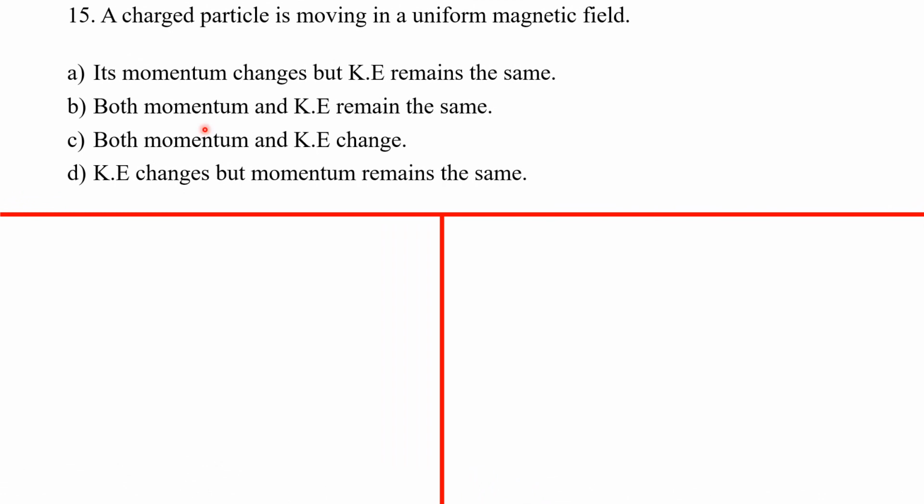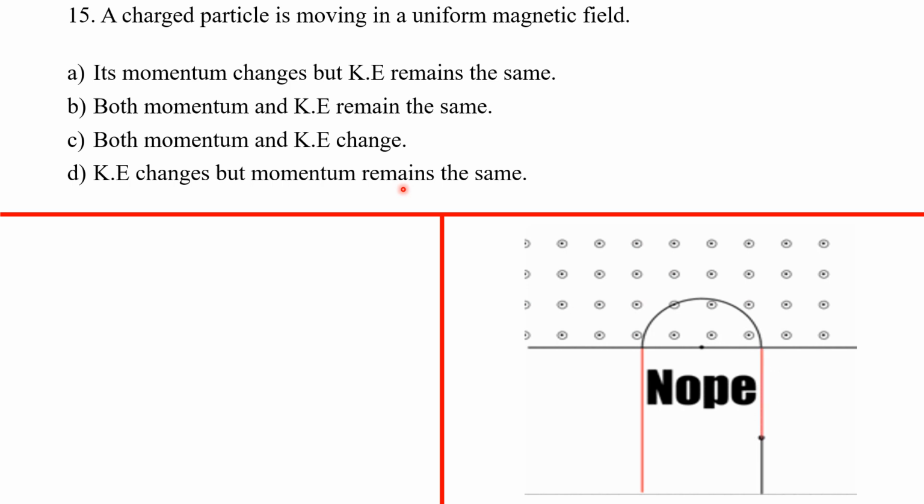A charged particle is moving in a uniform magnetic field. Let's show you what is happening. This charged particle gets into the uniform magnetic field, and the moment it gets in, you realize its motion is circular. Why? Because the direction of motion of this charged particle is perpendicular to the direction of the magnetic field. You notice there's this force pointing towards the center. From the circular path down towards the center, that's the centripetal force.